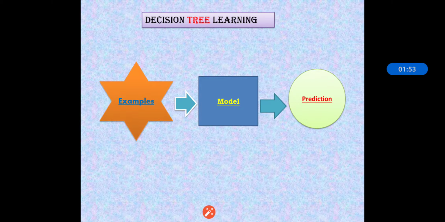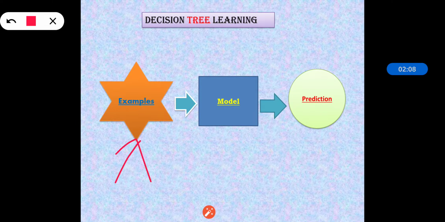Decision trees learn and train themselves from given examples. As I said, this is the block diagram of the decision tree model. So decision trees train themselves by using examples, then they predict the unseen circumstances.